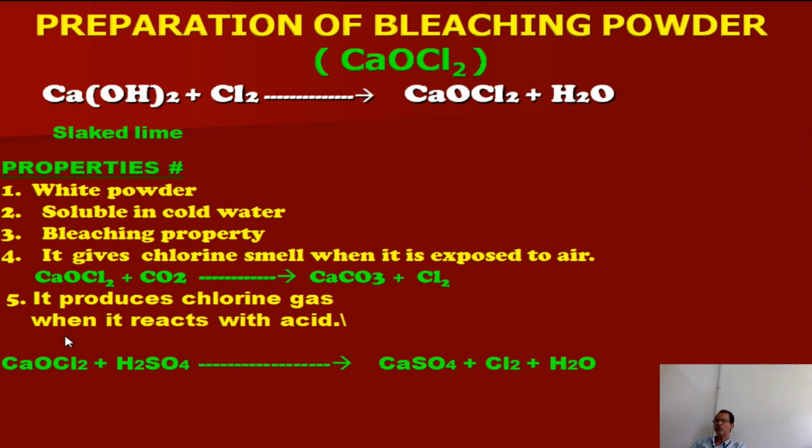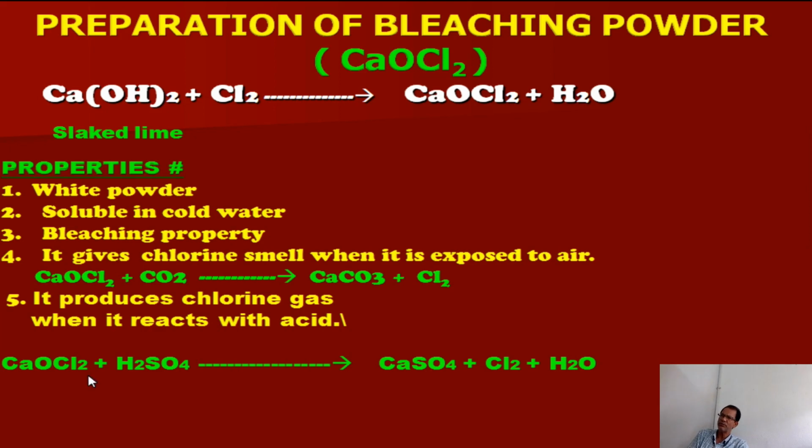It produces chlorine gas when it reacts with acid. That is, it produces chlorine gas when exposed to acid. Any acid, but mainly sulfuric acid, reacts with calcium oxychloride to produce what? Chlorine gas. This is a very important chemical property of bleaching powder.